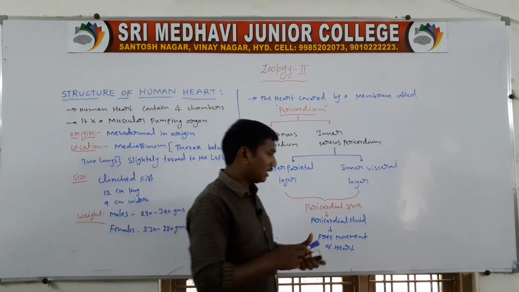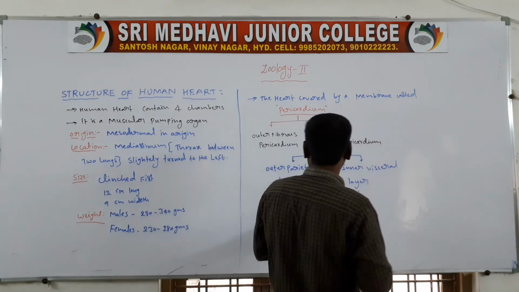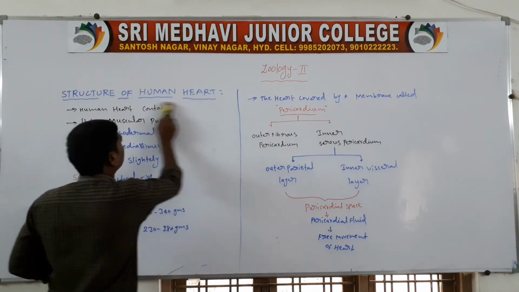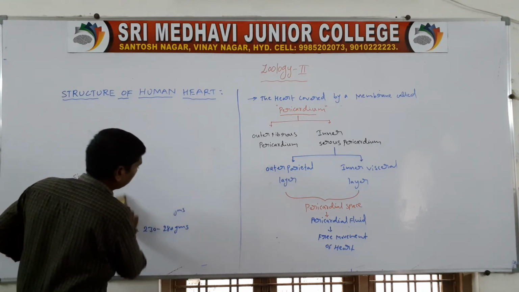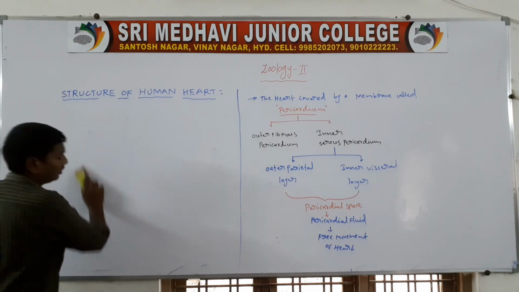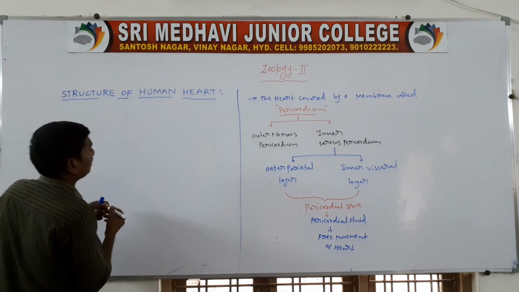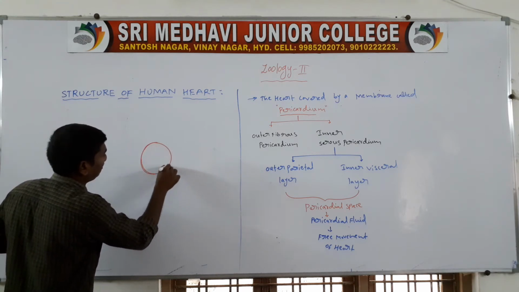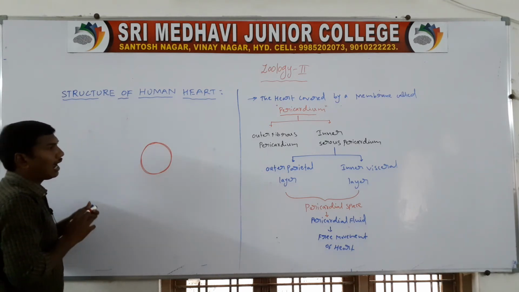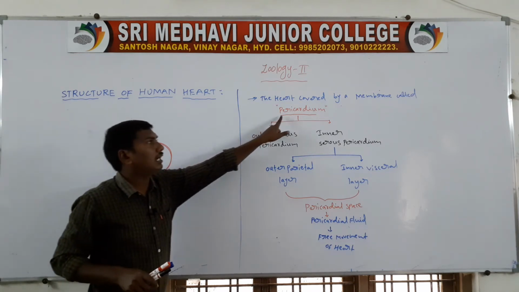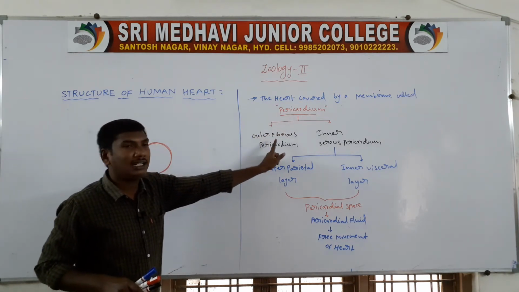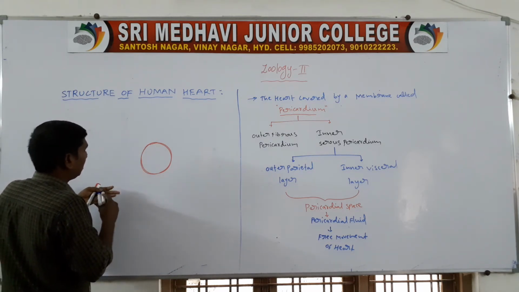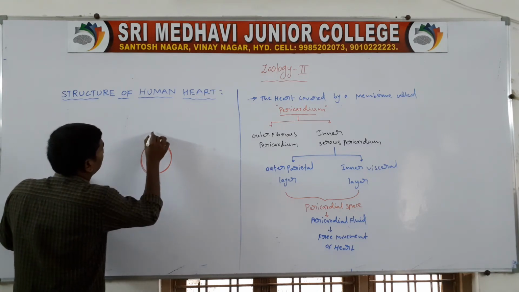Next, let's draw a rough diagram, just as an example. This is the heart. The heart is covered by the pericardium. How many layers does the pericardium contain? Two layers. One is the outer fibrous pericardium.